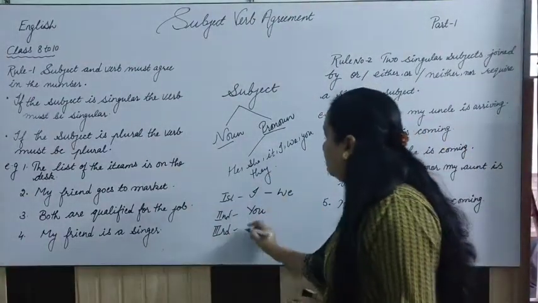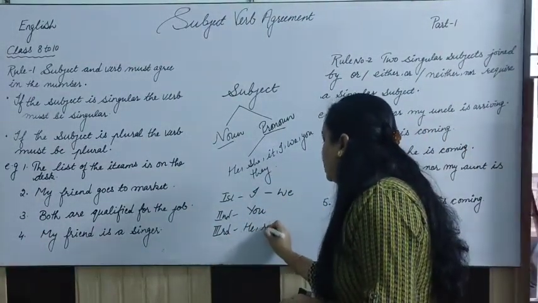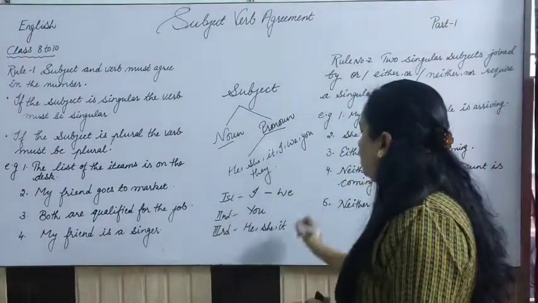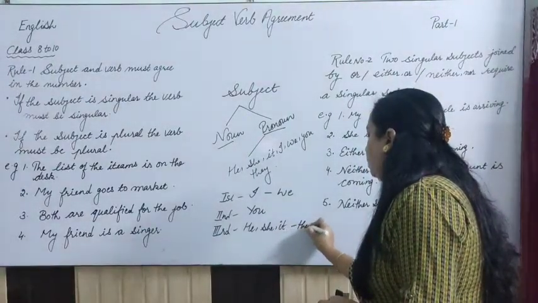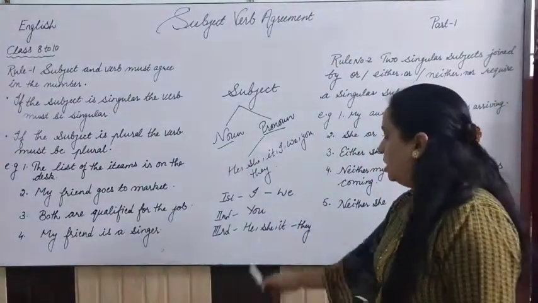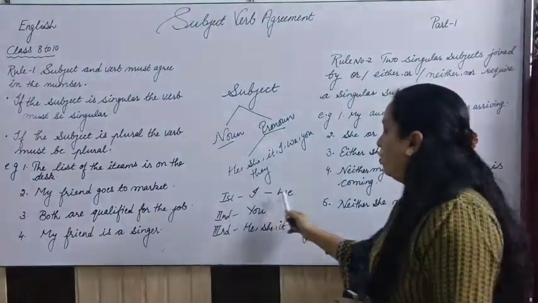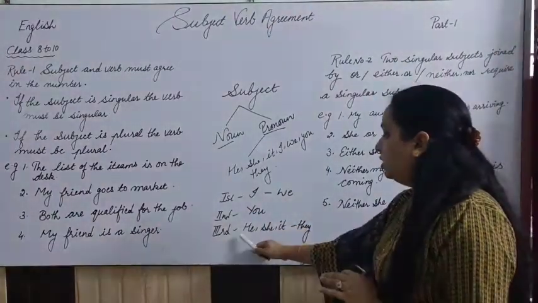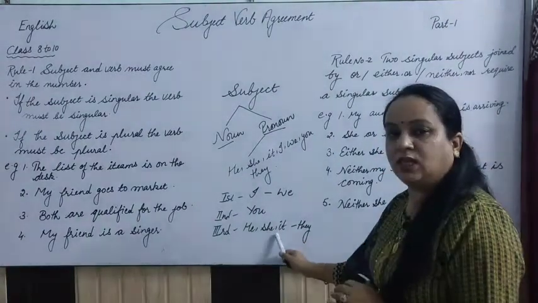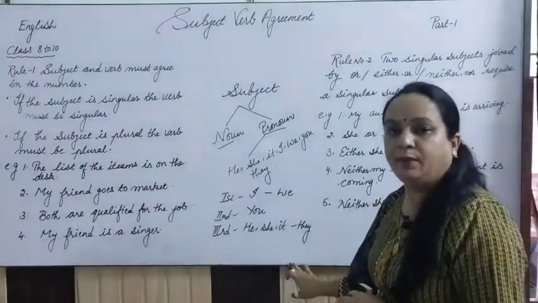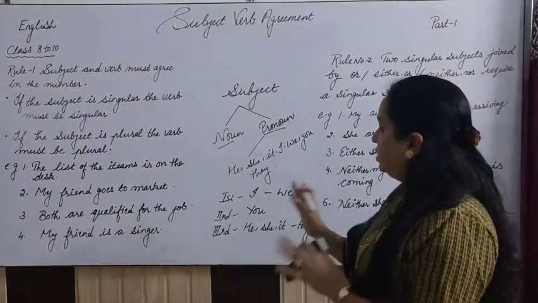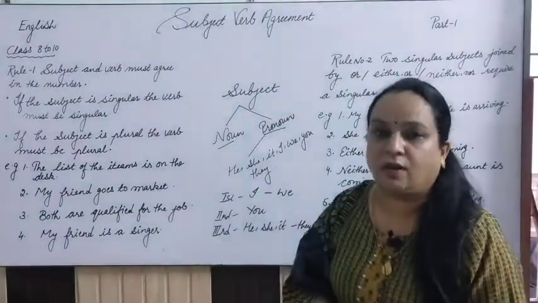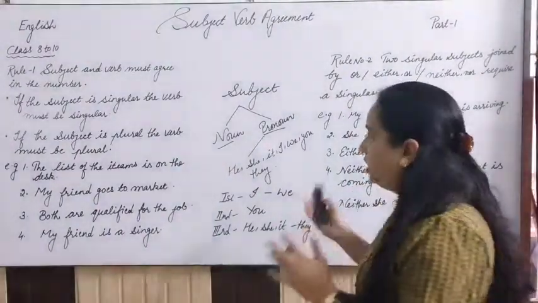If we talk about the third person, he, she, it are singular, but the plural of this is they. So I singular, we plural, you singular and plural both. Third person is he, she, it, that's singular, and they is plural, right? So this is a general recap of what the subjects could be.